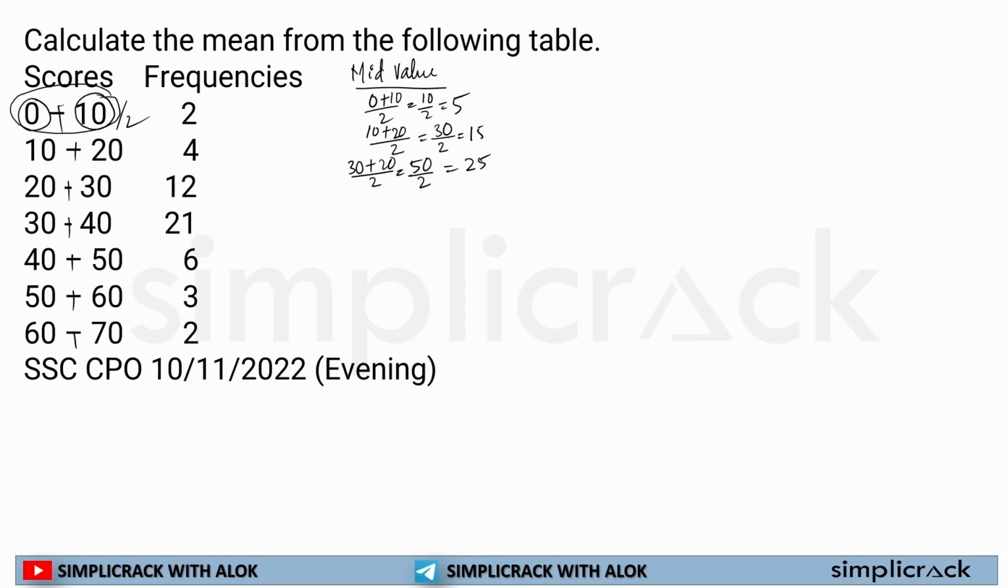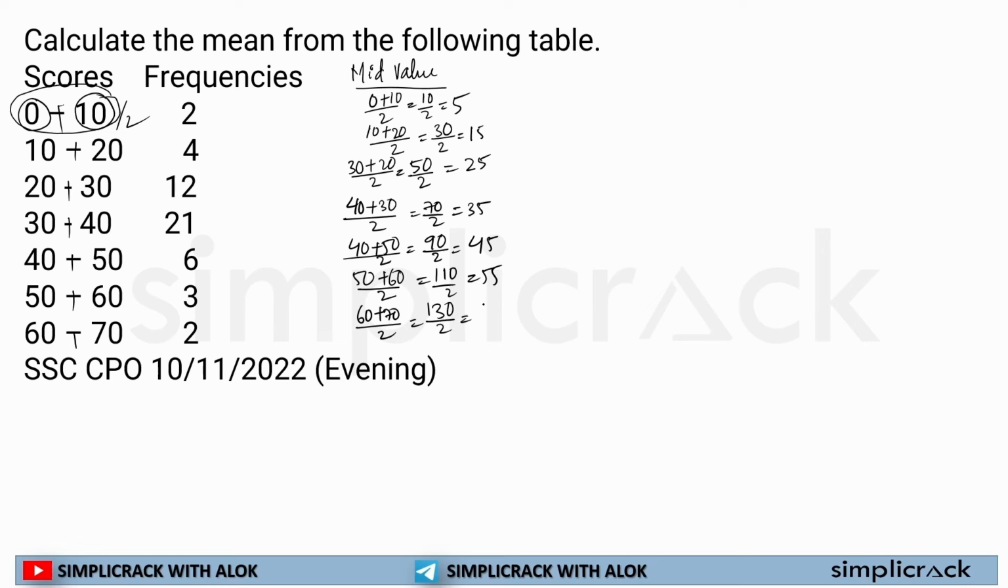If someone is not that good in calculation, it will hardly take a week, so that you will all be at this particular pace. Now 40 plus 30 divided by 2 is equal to 70 by 2 is equal to 35. Then 40 plus 50 divided by 2, that is 90 by 2 is equal to 45. 50 plus 60 divided by 2, 110 by 2 is equal to 55, and then same way 60 plus 70 divided by 2, 130 divided by 2 is equal to 65.